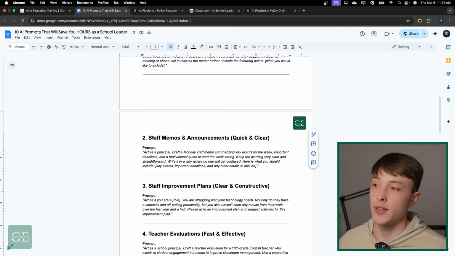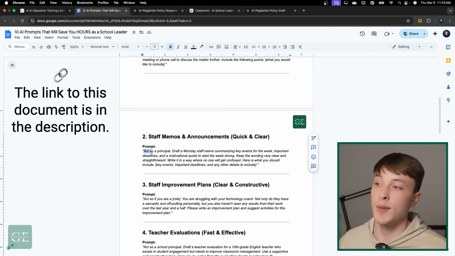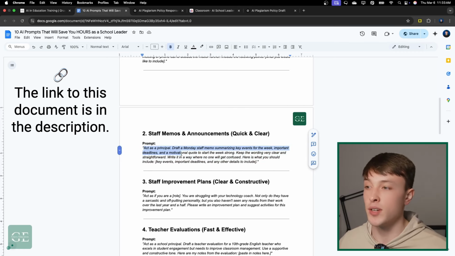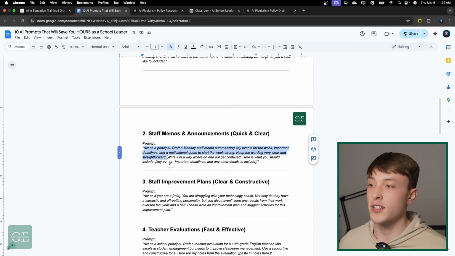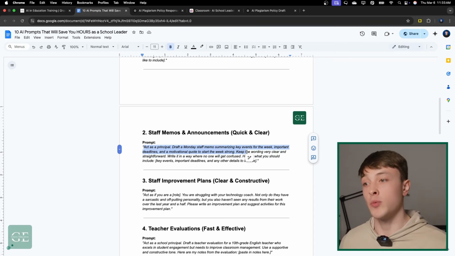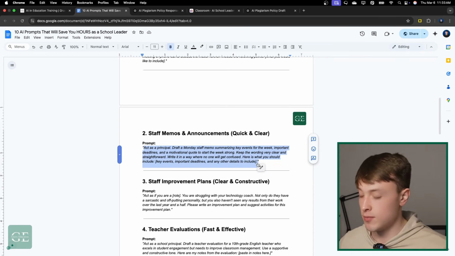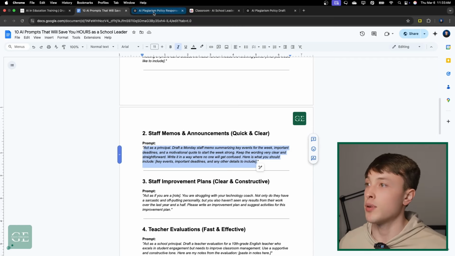But prompt 2 here says staff memos and announcements, and it says act as a principal. Draft a Monday staff memo summarizing key events from the week, important deadlines, and a motivational quote to start the week strong. Keep the wording very clear and straightforward, write in a way where no one will get confused. Here's what you should include. So in this case, sending out the start of the week little brief of what's all going on this week. You could very easily take a prompt like this.